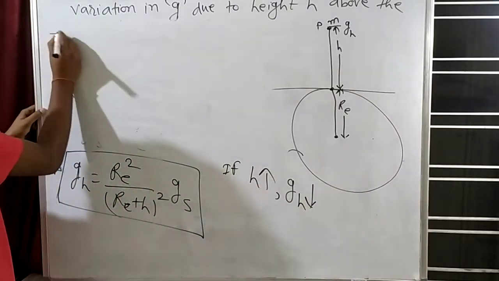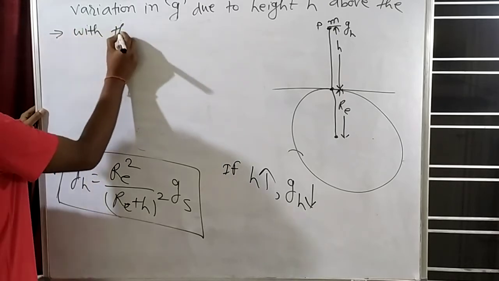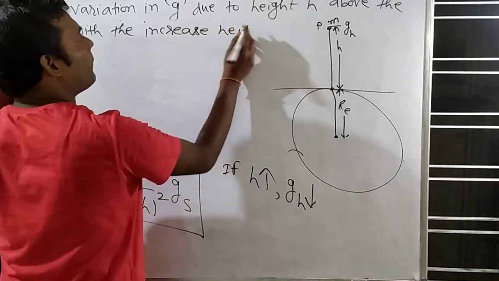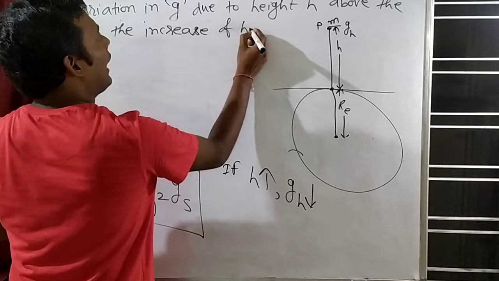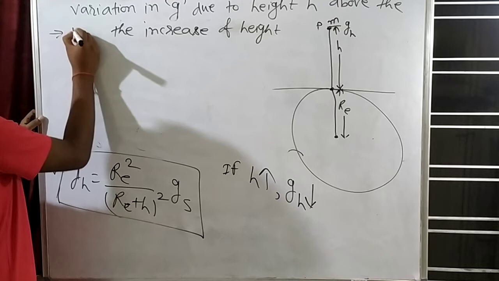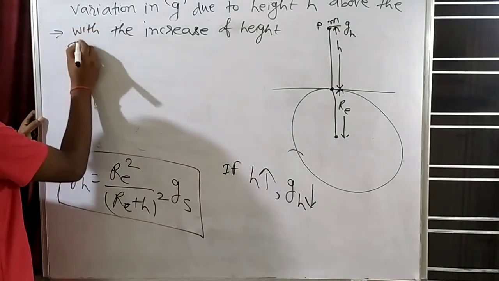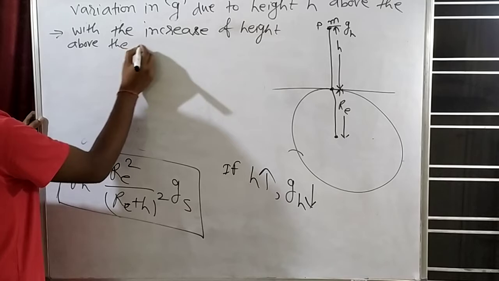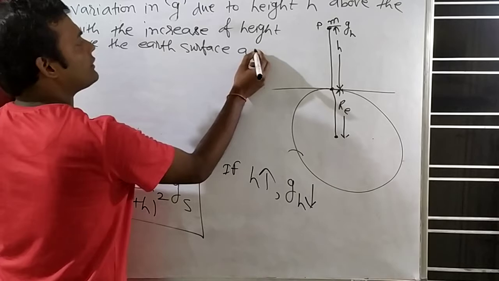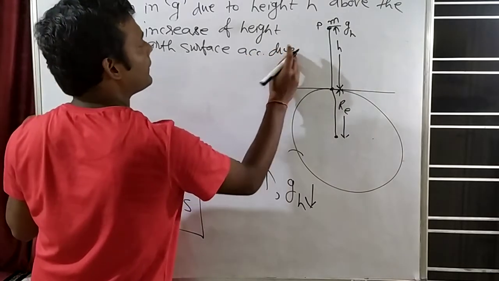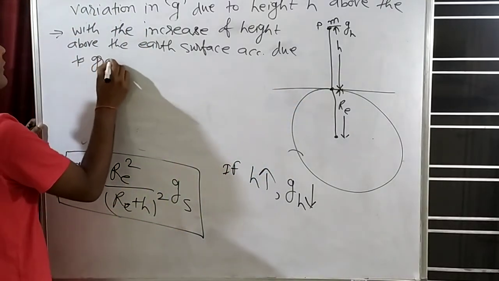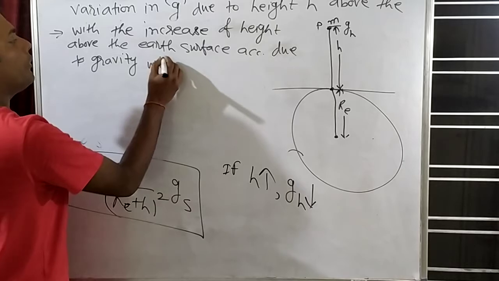That is a statement: with the increase of height above the earth surface, acceleration due to gravity will decrease.